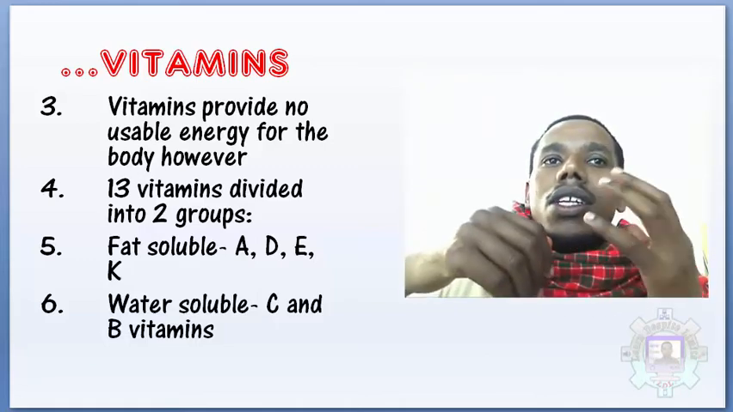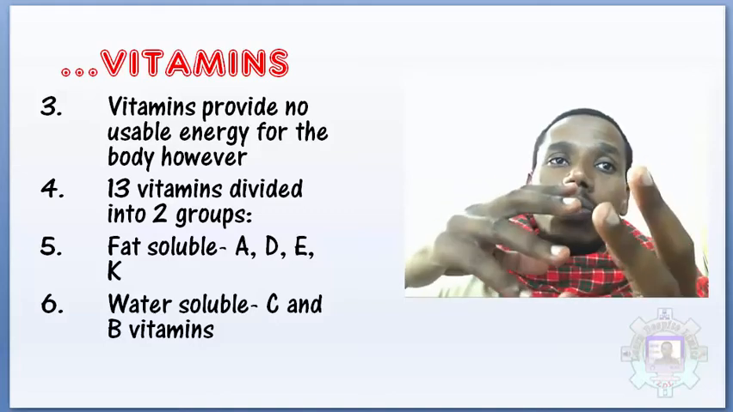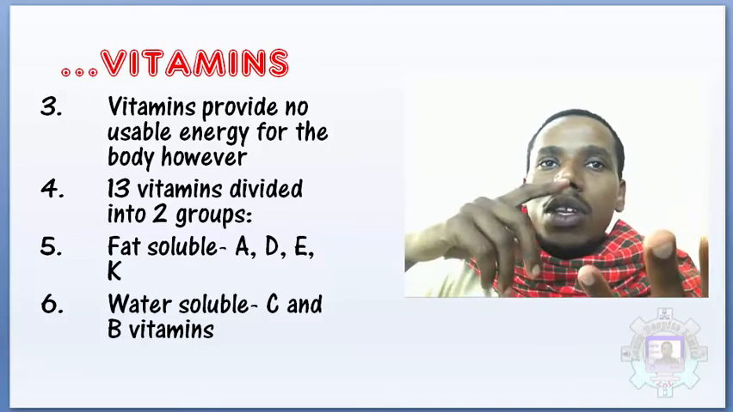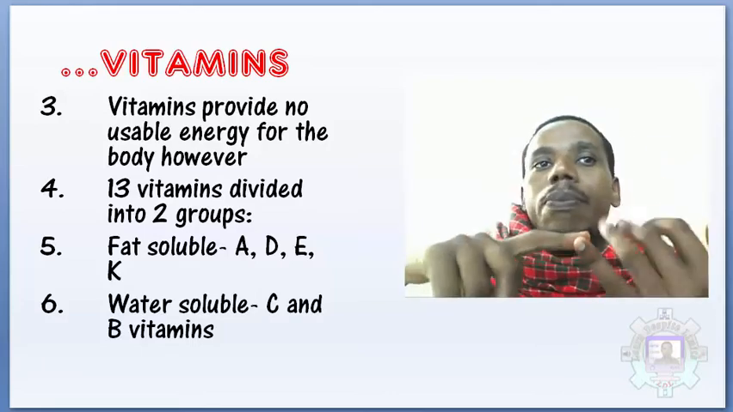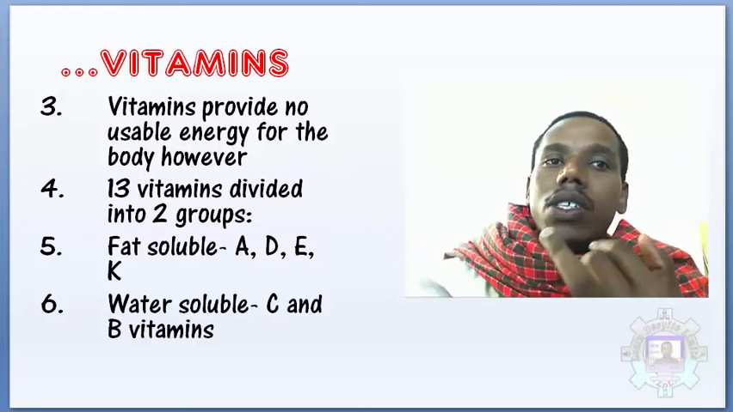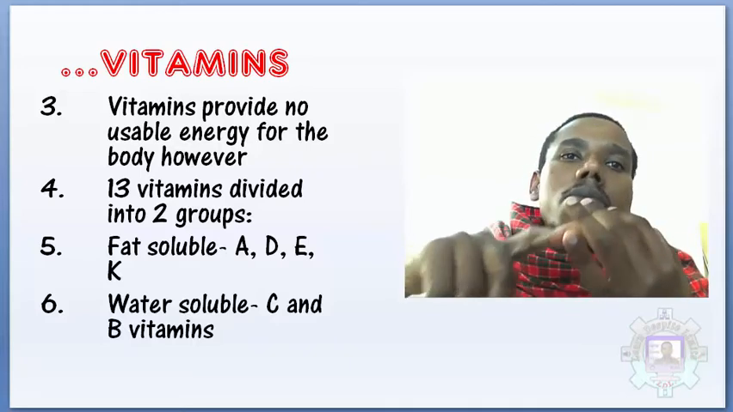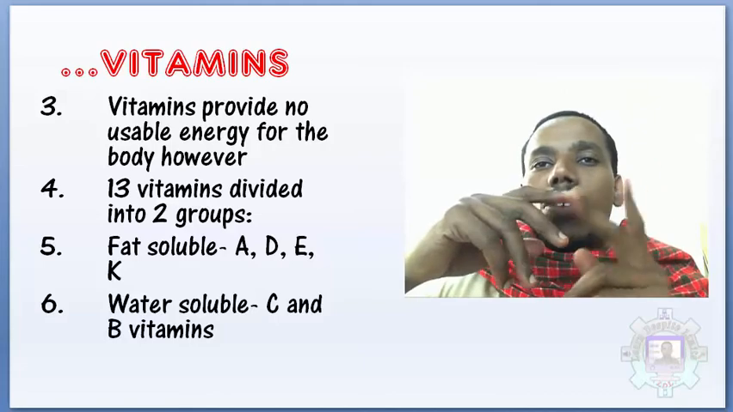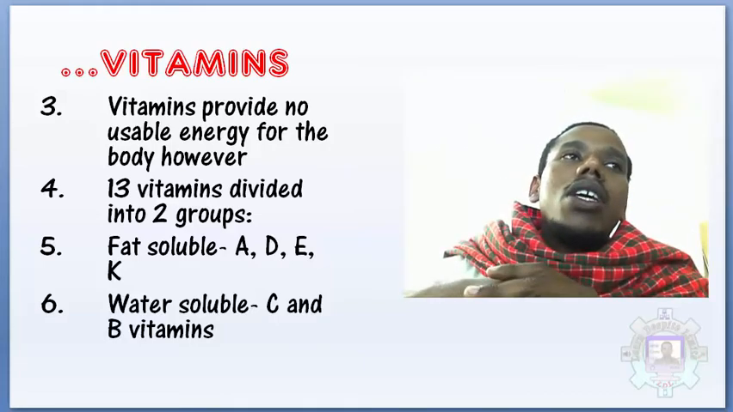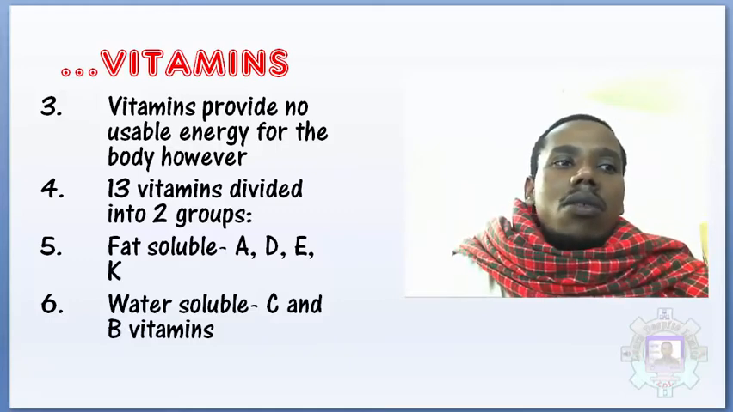However, there are 13 vitamins divided into 2 groups. Fat-soluble vitamins, examples are vitamin A, vitamin D, vitamin E, and vitamin K. We also have some water-soluble vitamins like vitamin C and vitamin B. So, 2 groups of vitamins, fat-soluble vitamins and water-soluble vitamins. But at least there are 13 vitamins that are there.